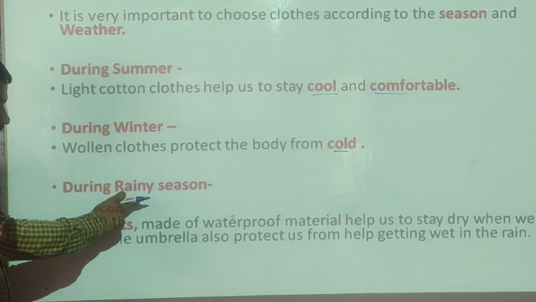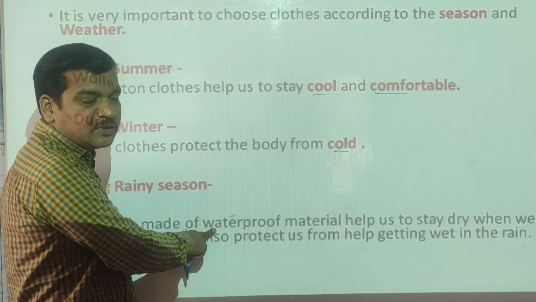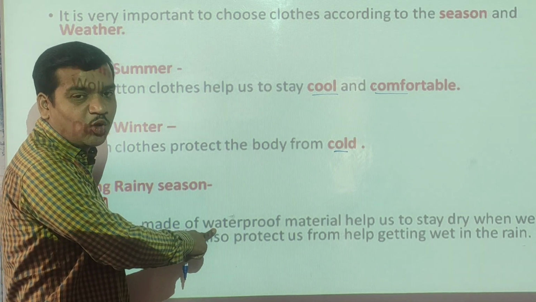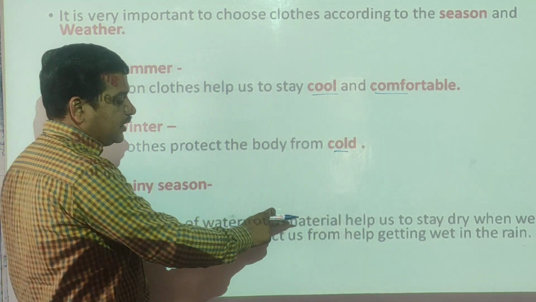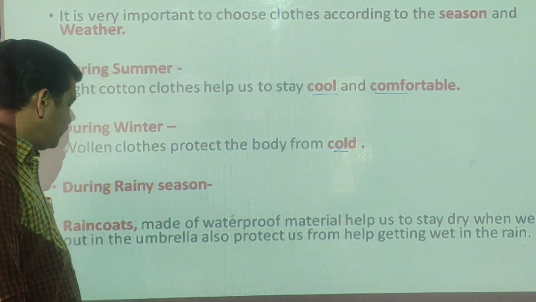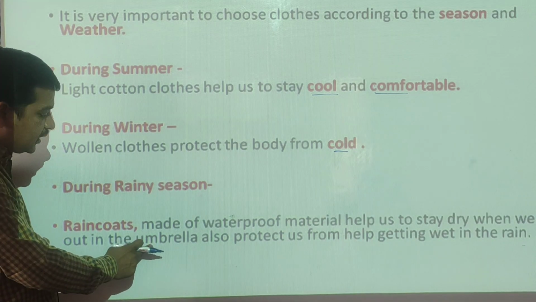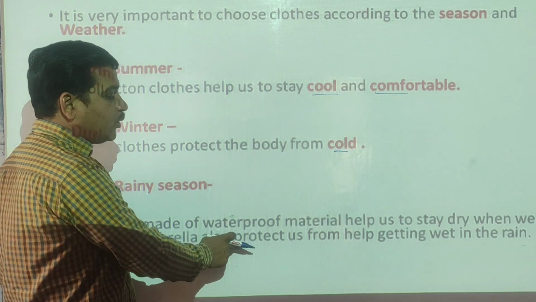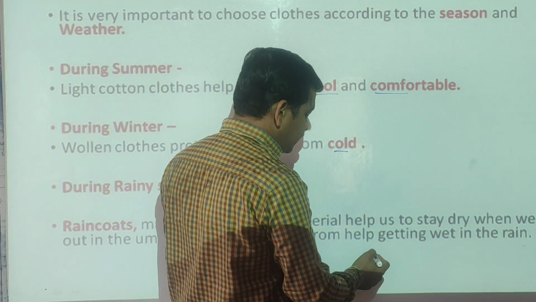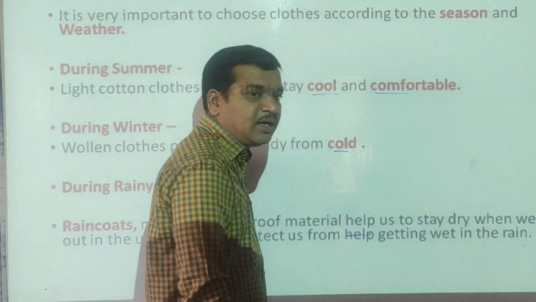During the rainy season, raincoats made of waterproof material, which repels water, help us to stay dry when we go out. The umbrella also protects us from getting wet in the rain.